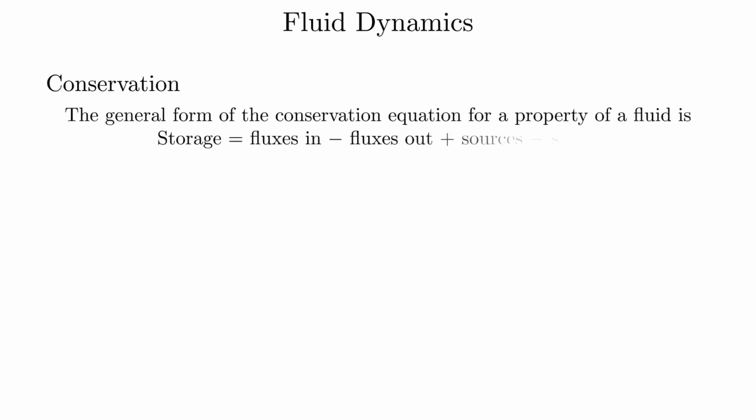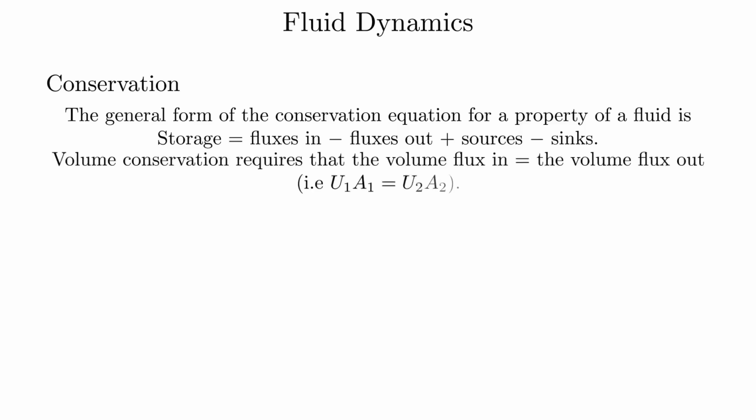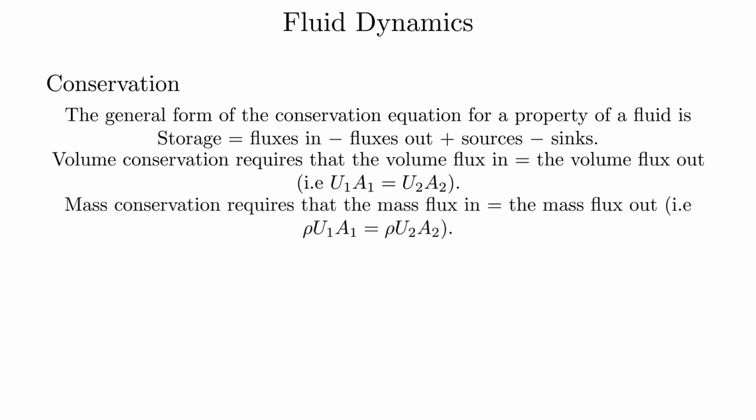Conservation. The general form of the conservation equation for a property of a fluid is storage equals fluxes in minus fluxes out plus sources minus sinks. Volume conservation requires that the volume flux in equals the volume flux out. In other words, U1A1 equals U2A2. Mass conservation requires that the mass flux in equals the mass flux out. In other words, rho U1A1 equals rho U2A2.